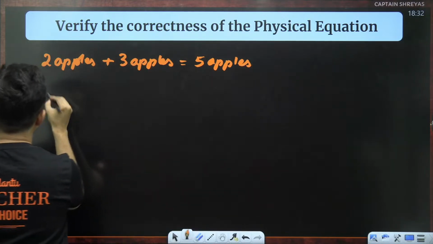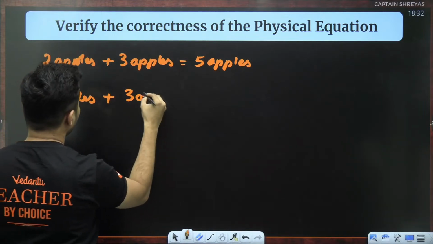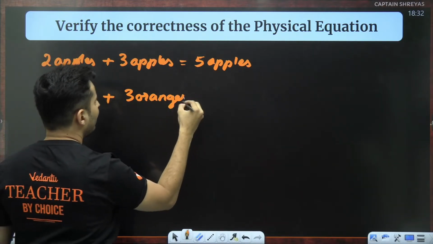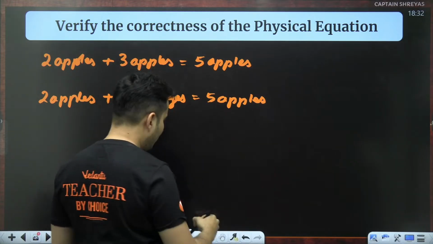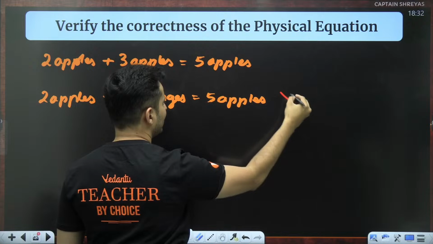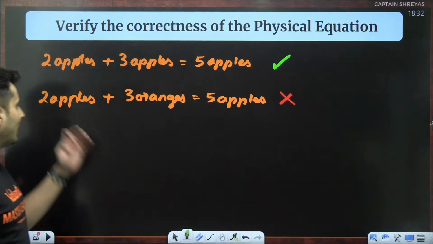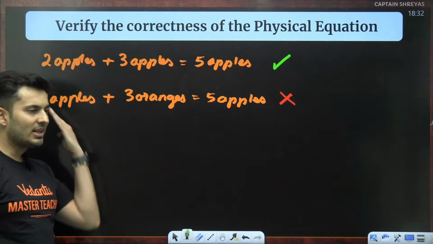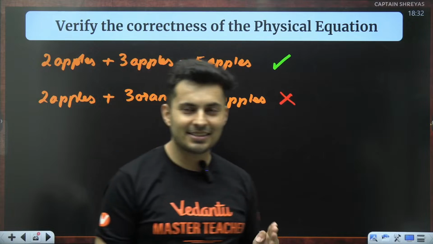But if I take 2 apples plus 3 oranges, and if I say it is equal to 5 apples, you will break your head. You'll be like, what nonsense is this? This can't be possible. You can add apples to apples, you can subtract apples from apples, but you can't add apples with oranges.